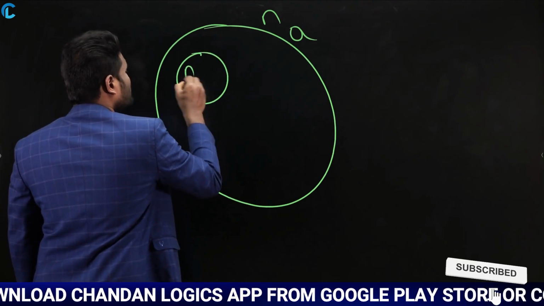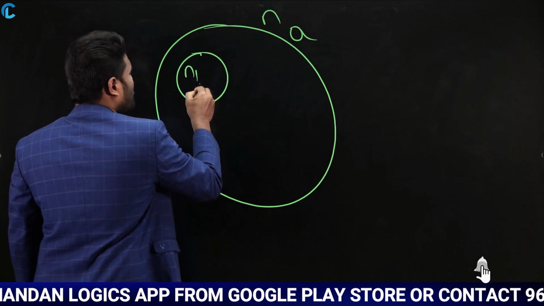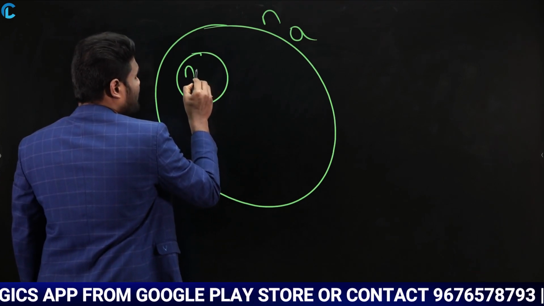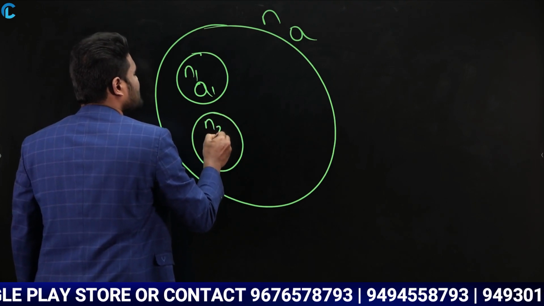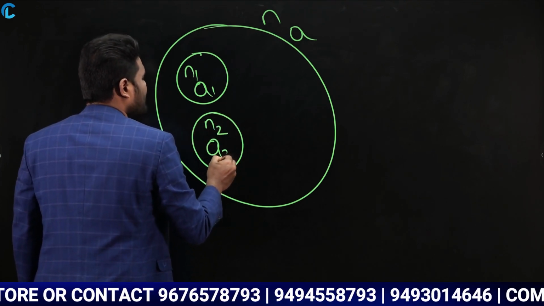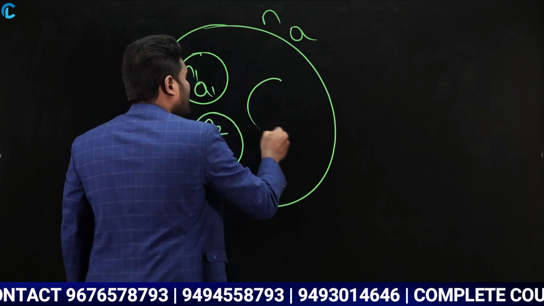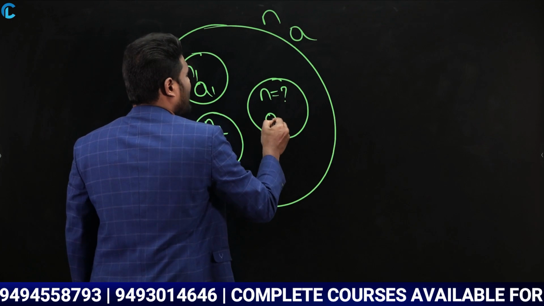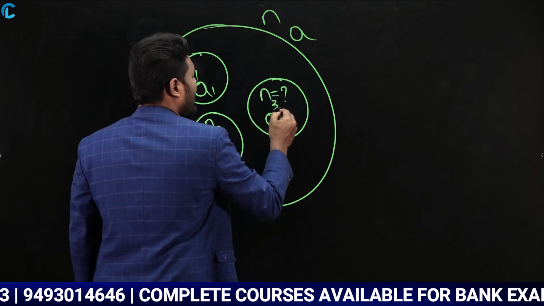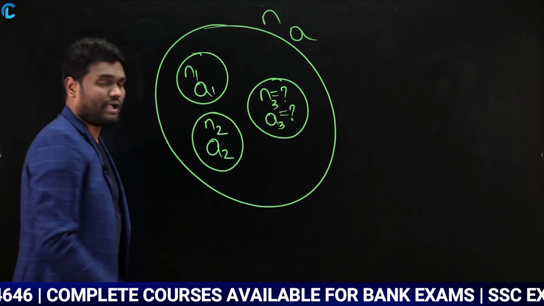The first group has n1 persons with average a1, and the second group has n2 persons with average a2. Now there is one more group where I need to find the number of persons and their average. How do we calculate this?